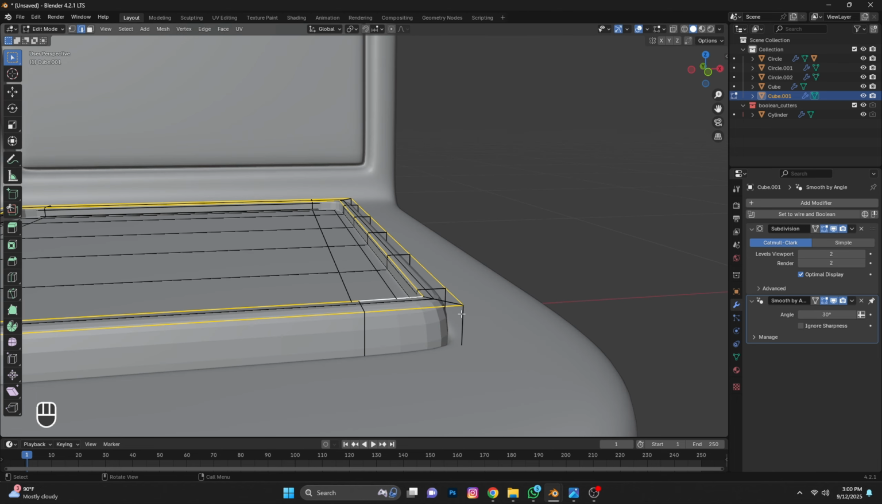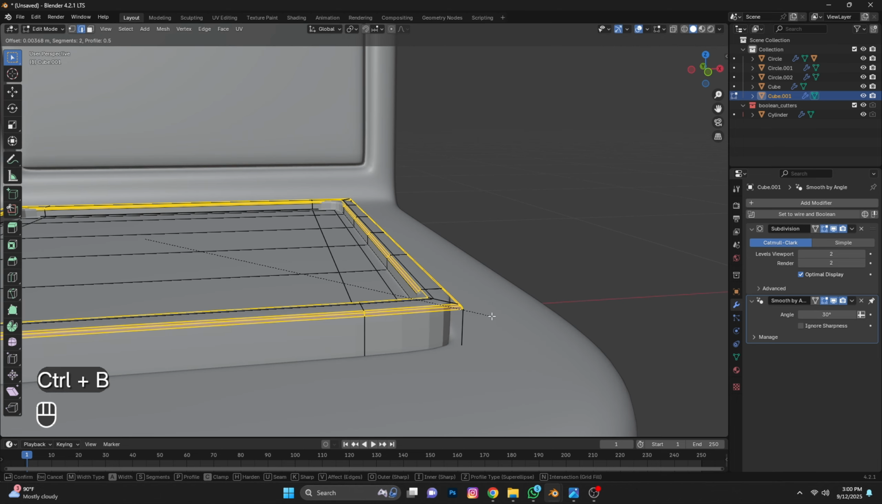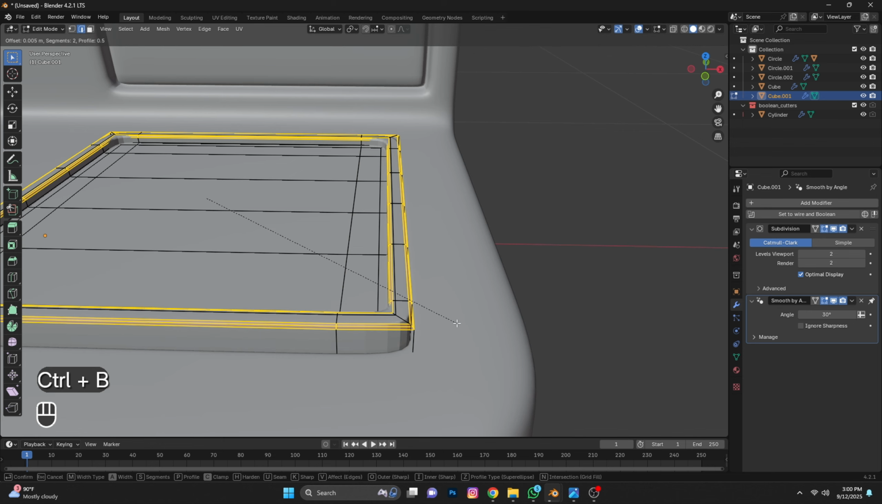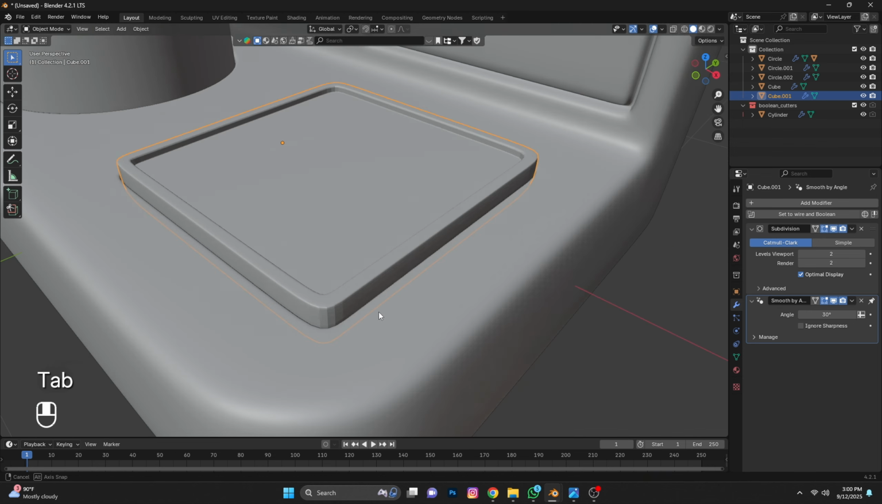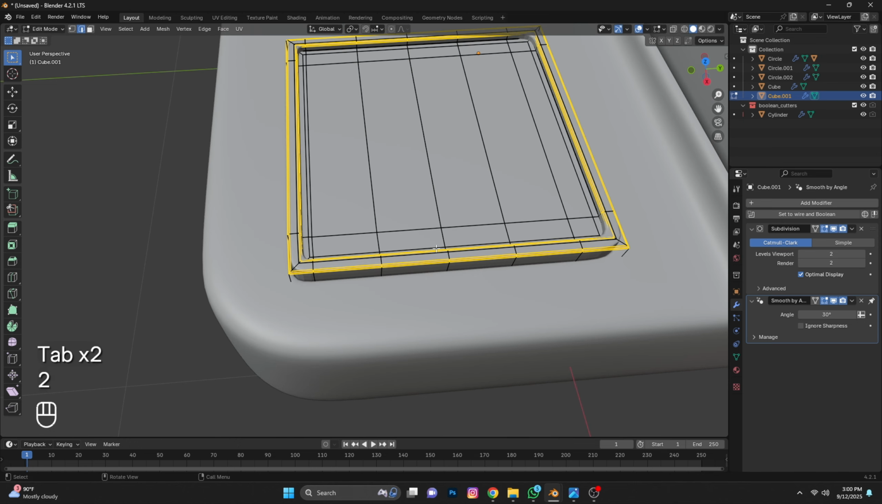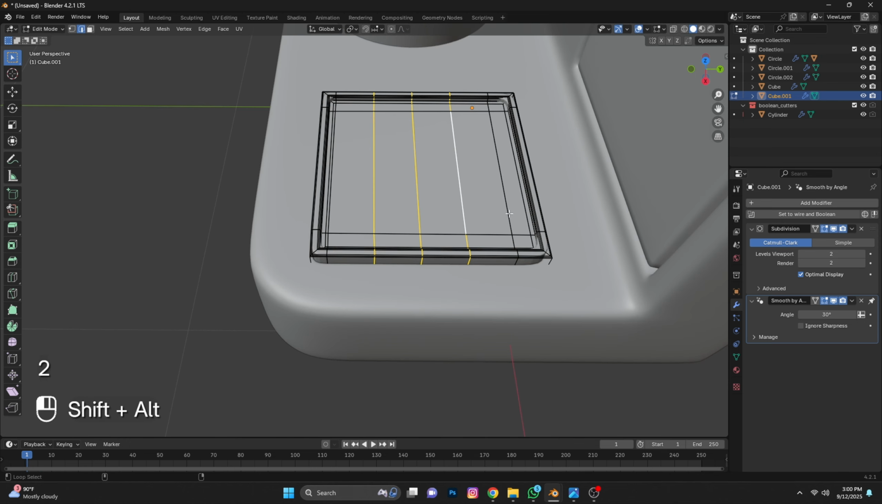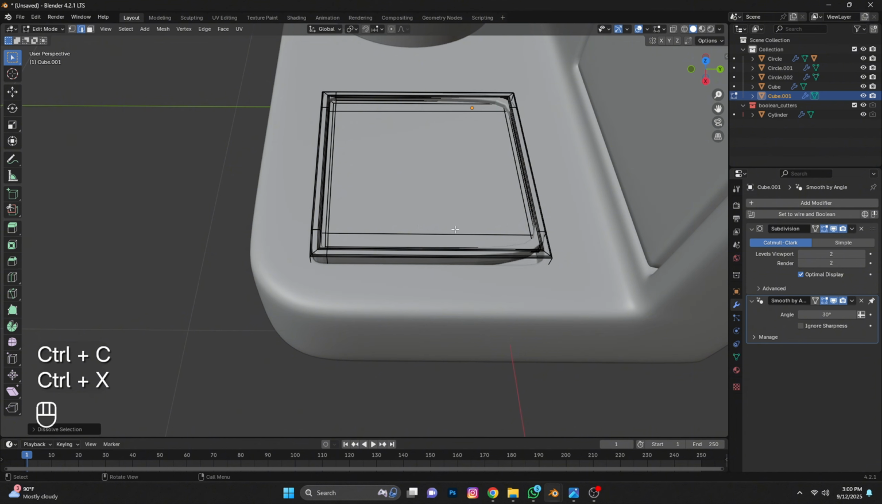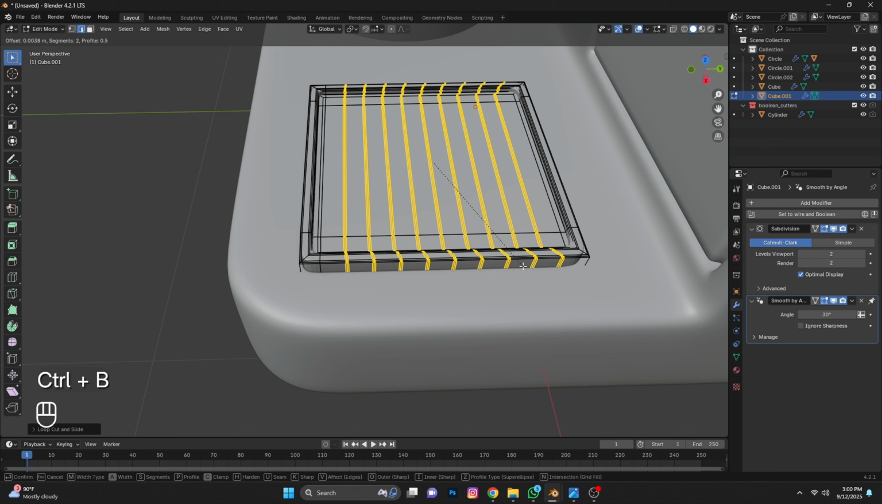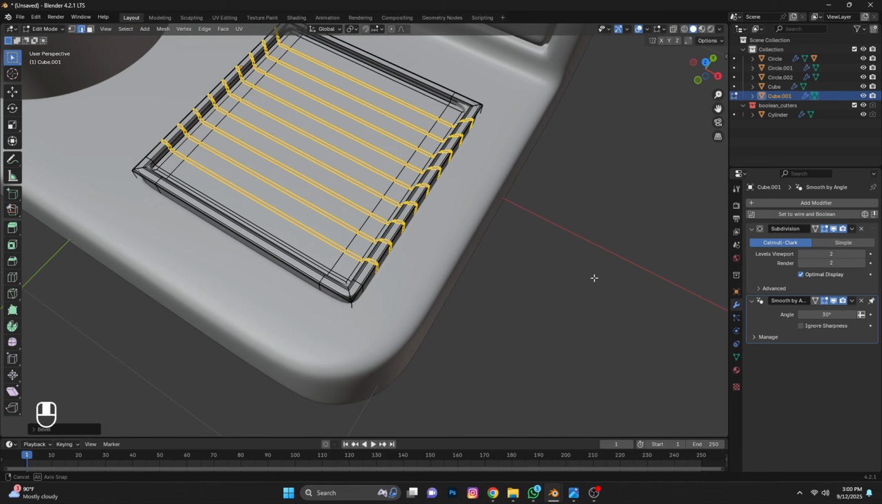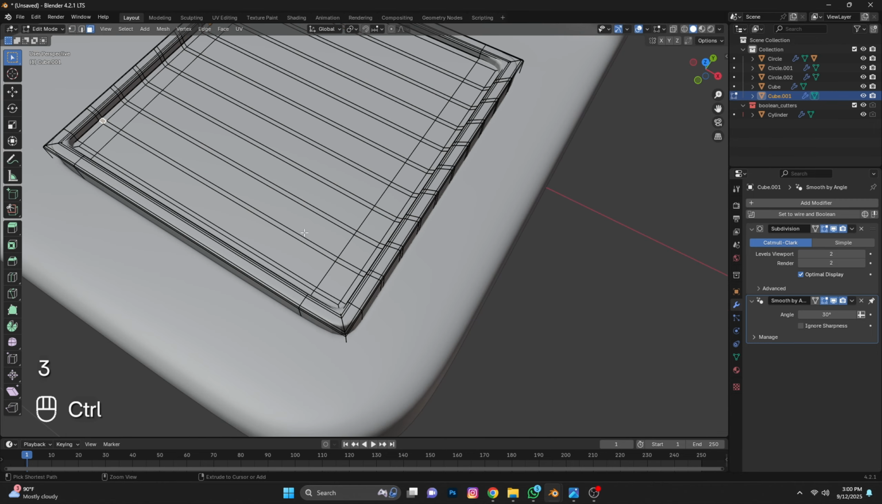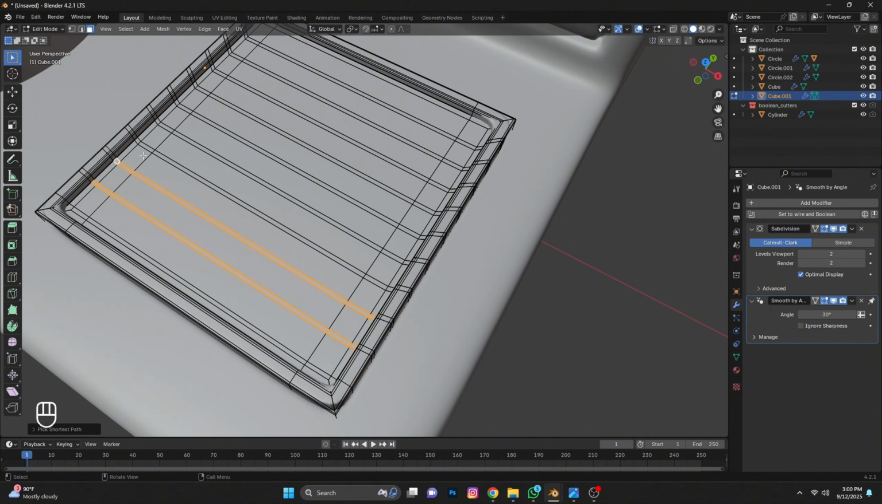Select these edges, press Ctrl B to bevel. Select these edges and press Ctrl S to dissolve edges. Now add loop cuts, 7 segments, and press Ctrl B bevel with 0 segments. Shift click and Ctrl click. You have to select all these faces.